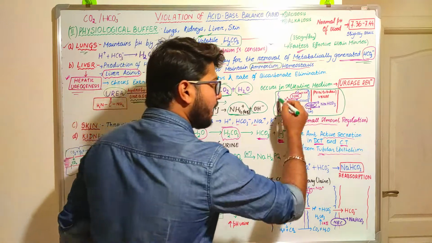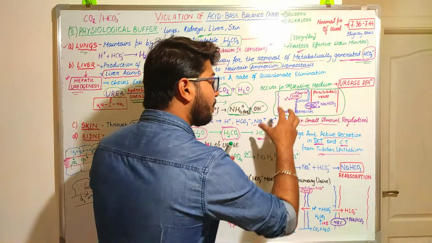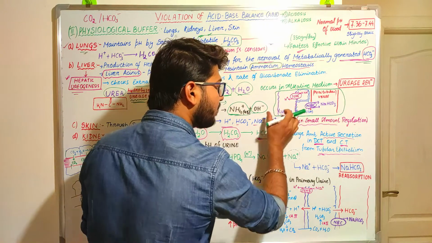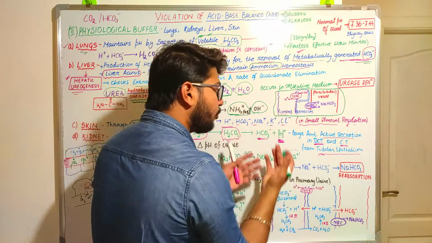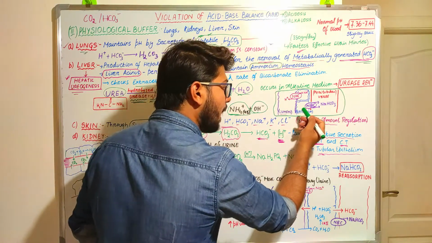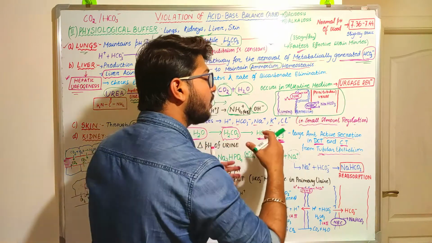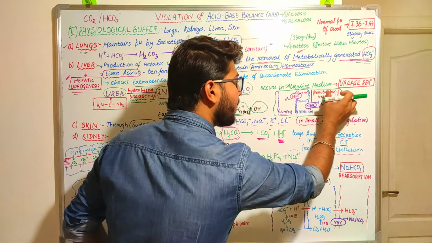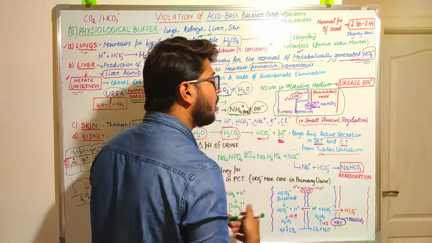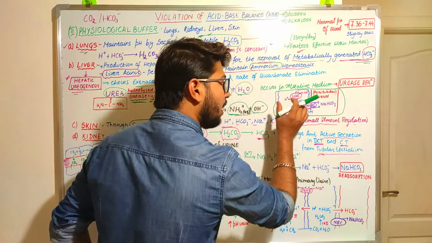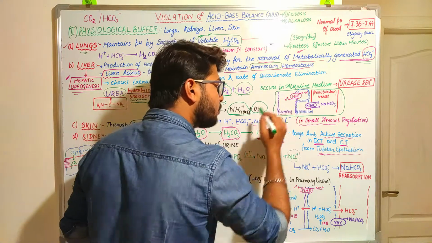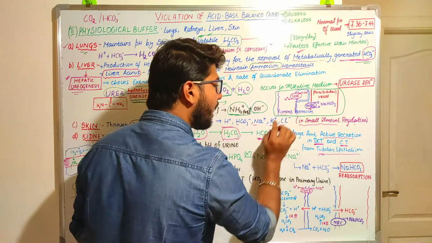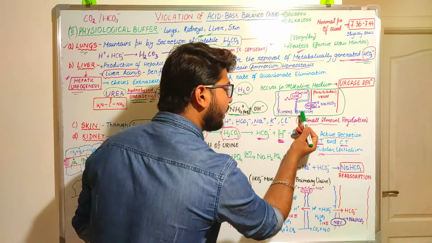How? Here is a small diagram I have drawn to represent the same thing. Here it is the lumen, where the urine is formed or passes. Then there are the renal tubular epithelial cells, and beside them the peritubular vessels or arteries. There is a special transporter or protein present between the epithelium and lumen.